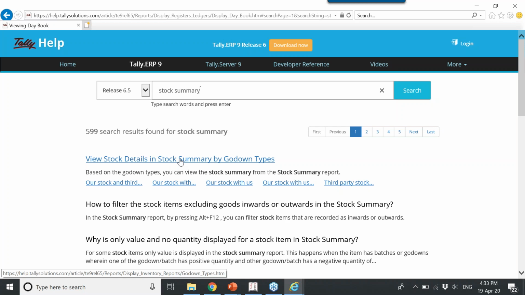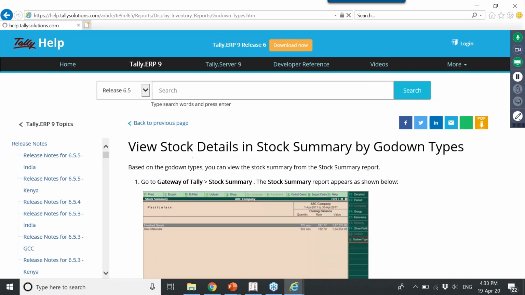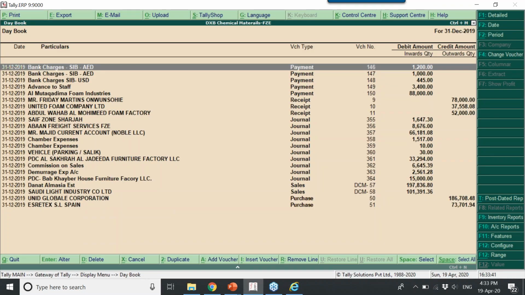You can see, display stock in godown wise. This is how it comes. Hope this is helpful for you guys. And next I will move to statement of accounts.